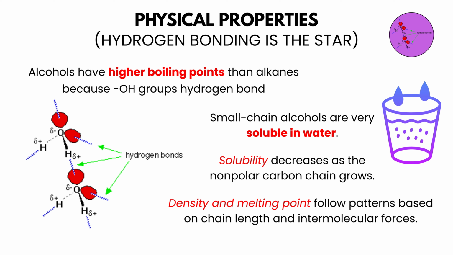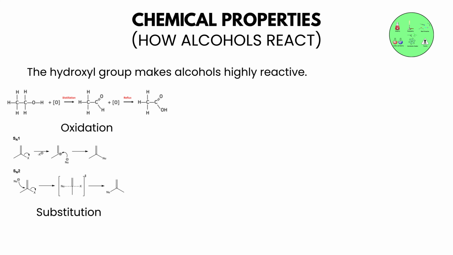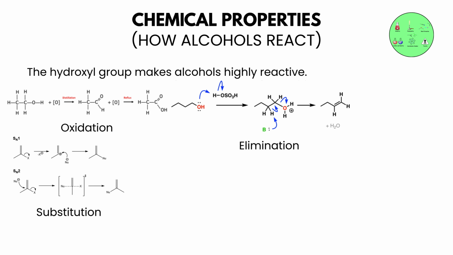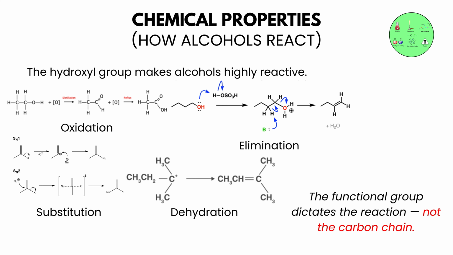Chemical properties: how alcohols react. The hydroxyl group makes alcohols highly reactive. They undergo oxidation, a primary MCAT favorite; substitution, SN1 versus SN2 depending on structure; and elimination, dehydration to form alkenes. The functional group dictates the reaction, not the carbon chain.